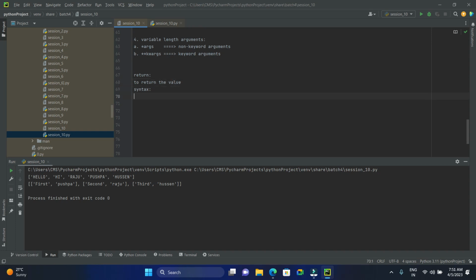Actually we have discussed this already. This is the best example, guys. This is more than enough. This is the example for this. You will have the function, and the return value will be stored in this list, and you will call this list. That's it. Okay.